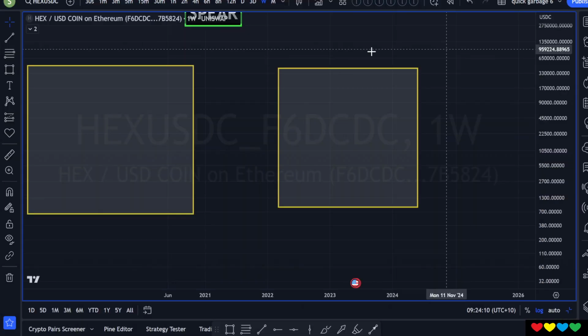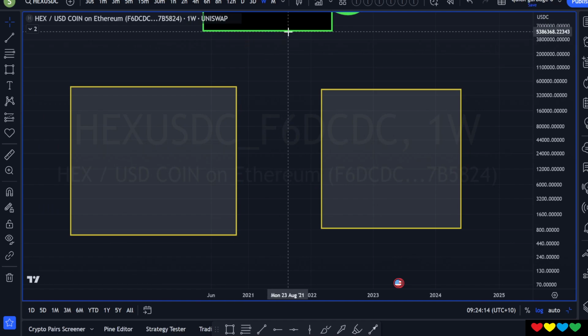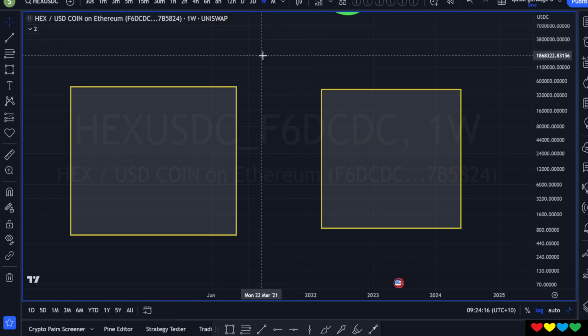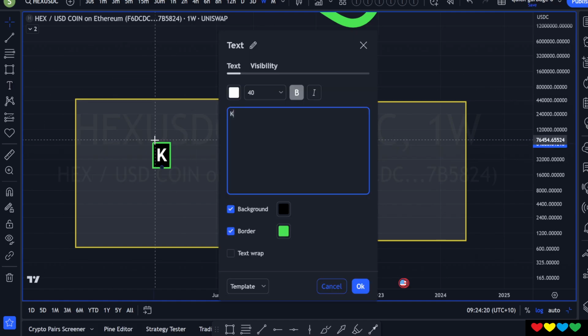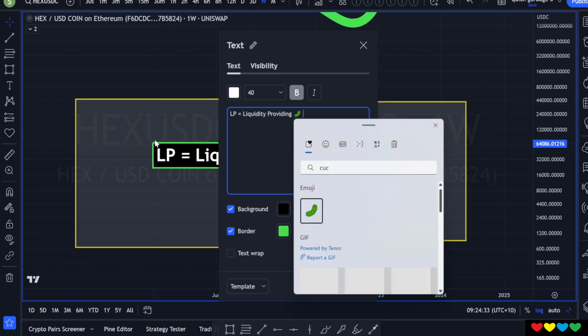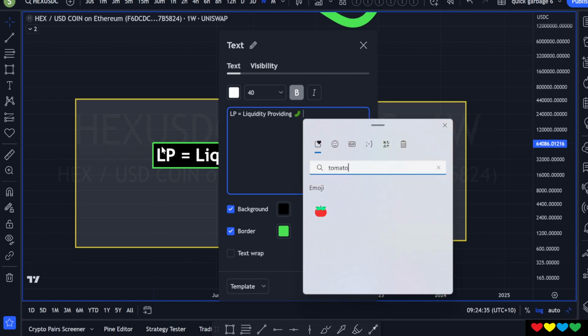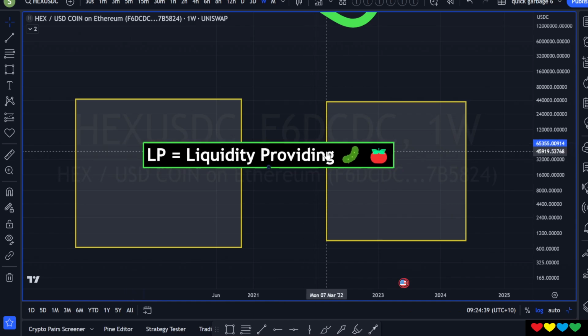Welcome aboard, Stancy Boo. So you are joining the land of yield farming if you do this, and there is a risk, okay? Yield farming, let's go through these terms. LP equals liquidity providing, all right? This is like you providing vegetables at the supermarket, okay? So you are going to provide them a cucumber and a tomato. This is what you do. There's two coins, right? You've got a cucumber and a tomato.